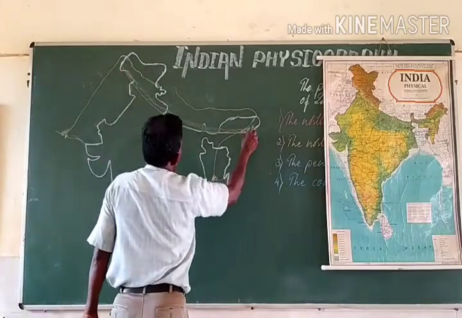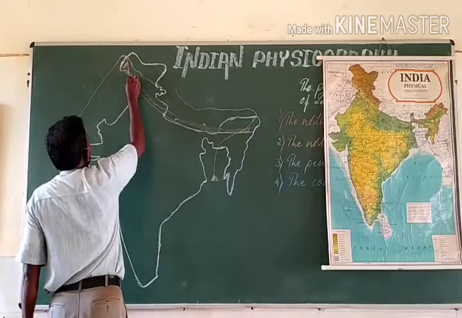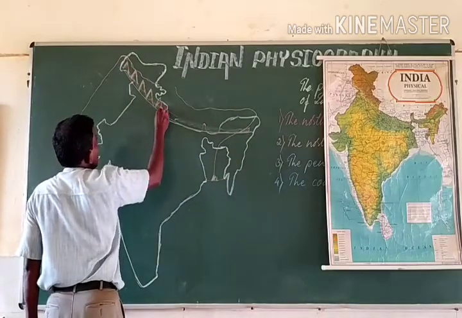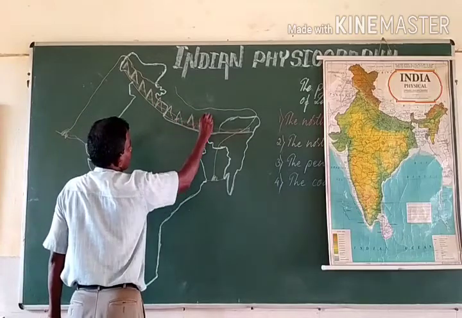In this entire region we have these Himalayan mountains.